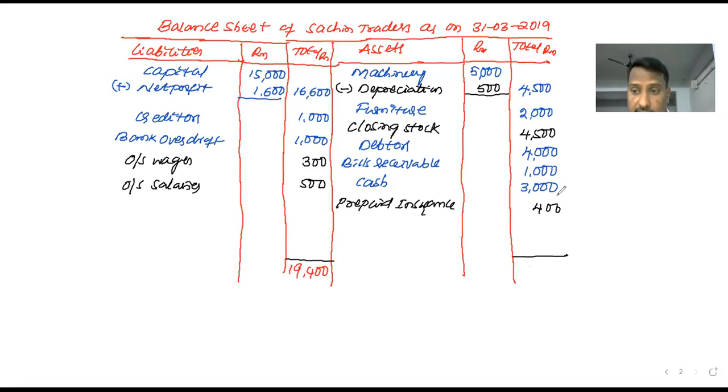Right. Let's total the assets now. 4, 6, 10, 14, 15, 18. Thousands are 18. Now total the hundreds. 500, 500, 1,000, 1,000 plus 1, 400, 1,400. So the asset side total is also 19,400. Yes. Both sides are equal now, means the problem is absolutely correct.